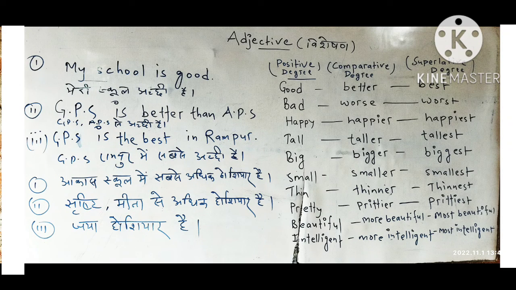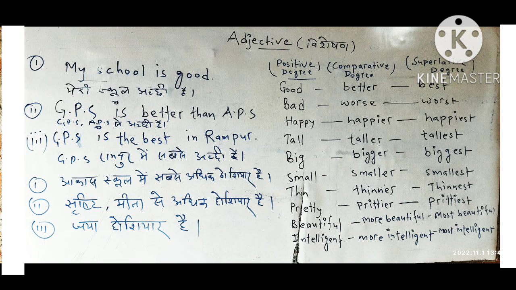Hello, my dear friends. Today we are going to learn how to use adjectives. Actually, there are three degrees of adjectives: positive degree, comparative degree, and superlative degree. You can see on the screen, for example, good is positive degree, better is comparative, and best is the superlative degree. You can see many examples over here: bad, worse, worst. So today we are going to learn when to use these degrees of adjectives.